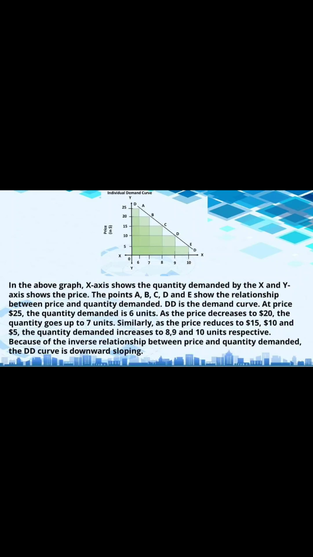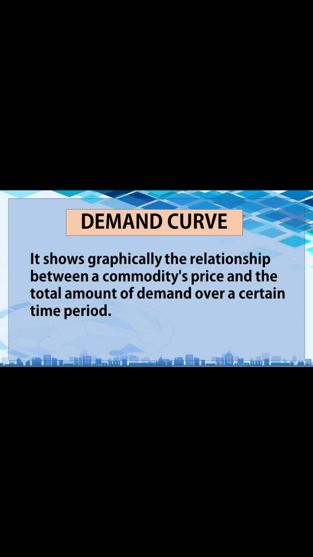At price $25, the quantity demanded is 6 units. As the price decreases to $20, the quantity goes up to 7 units. Similarly, as the price reduces to $15, $10, and $5, the quantity demanded increases to 8, 9, and 10 units respectively. Because of the inverse relationship between price and quantity demanded, the DD curve is downward sloping. Market demand curve: it shows graphically the relationship between a commodity's price and the total amount of demand over a certain time period.